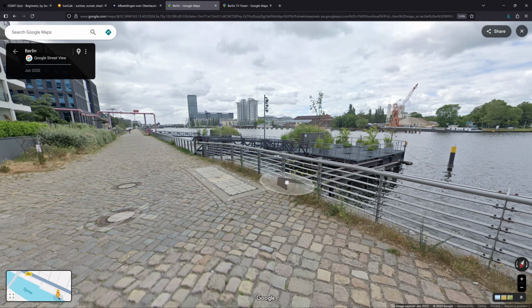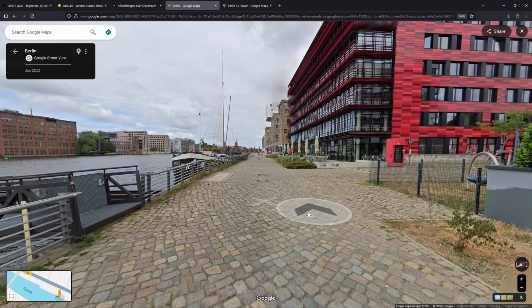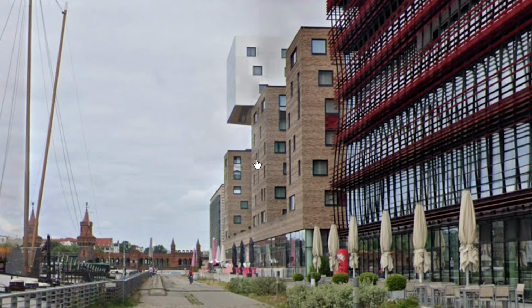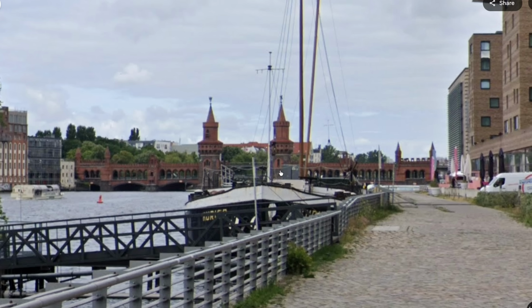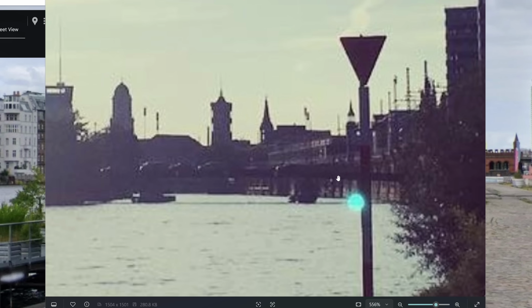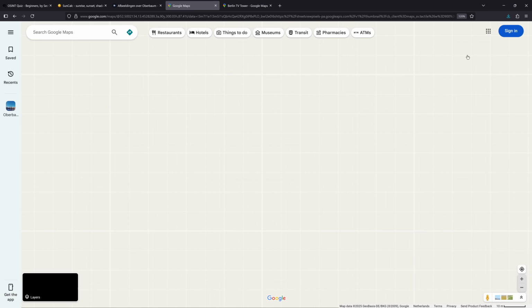To me, this looks like the most likely place. So from this place, can I see three buildings? Yes, but they're very different. And there's also no tower visible. And also there's only one bridge. And I think in this picture, there are two bridges. Wow, this is incredibly hard.